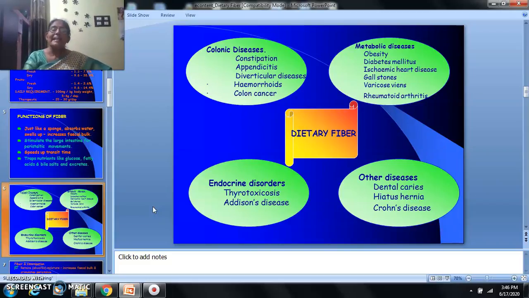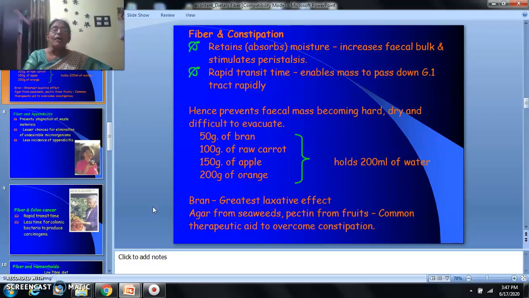So what are the various clinical applications of dietary fiber? It helps in the treatment and prevention of colonic diseases like constipation, appendicitis, diverticular diseases, hemorrhoids and colon cancer. Metabolic diseases like obesity, diabetes mellitus, ischemic heart disease, gallstones, varicose veins, and rheumatoid arthritis. It also plays a role in endocrine disorders like thyroid toxicosis and Addison's disease, and other diseases like dental caries, hiatus hernia, and Crohn's disease.